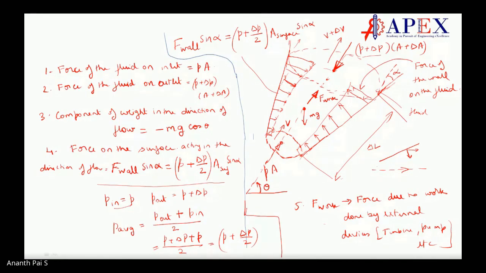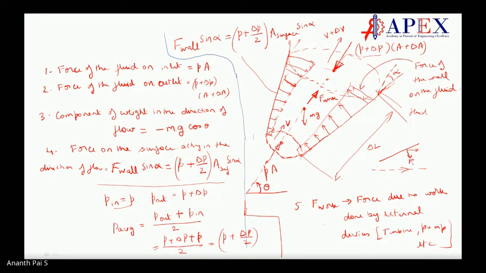Sir, the force of the wall that we have considered, that is sine alpha of the force in the direction of flow, right? That perpendicular component itself is the sine of the force, right? No, no. See, this is F wall. Let me put it here.